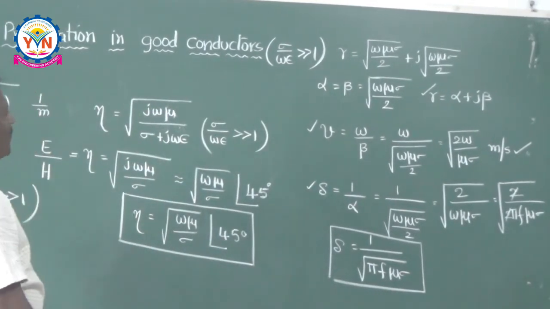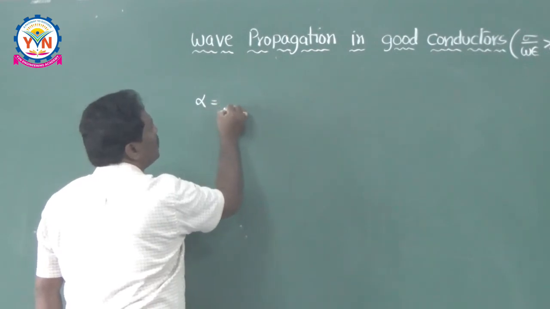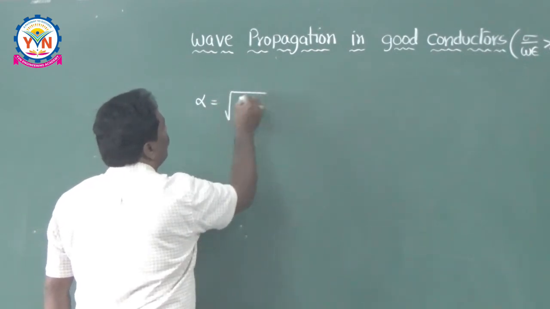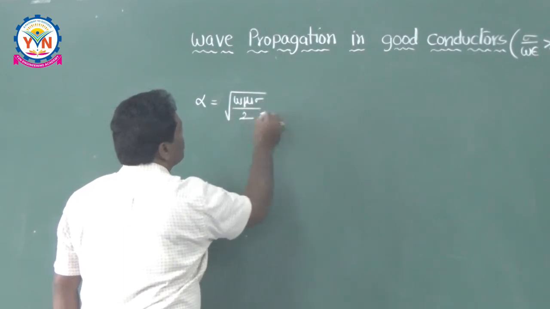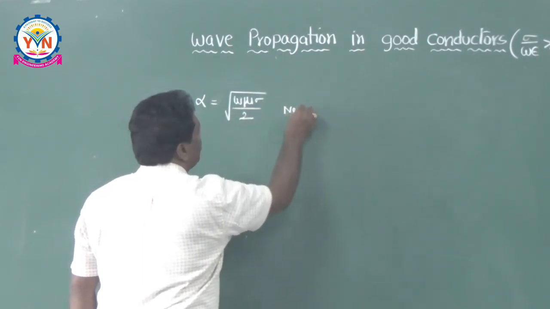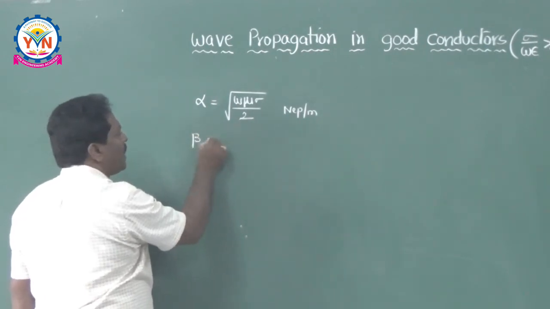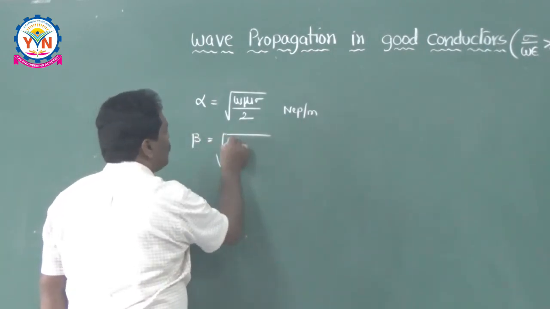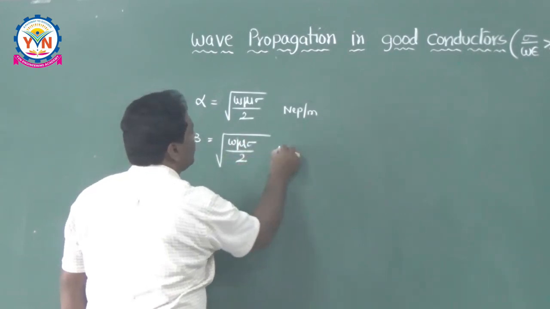Now I can summarize all these parameters. Alpha is equal to root of omega mu sigma by 2, the attenuation constant, in Nepers per meter, and beta is equal to the same magnitude, root of omega mu sigma by 2, radians per meter.